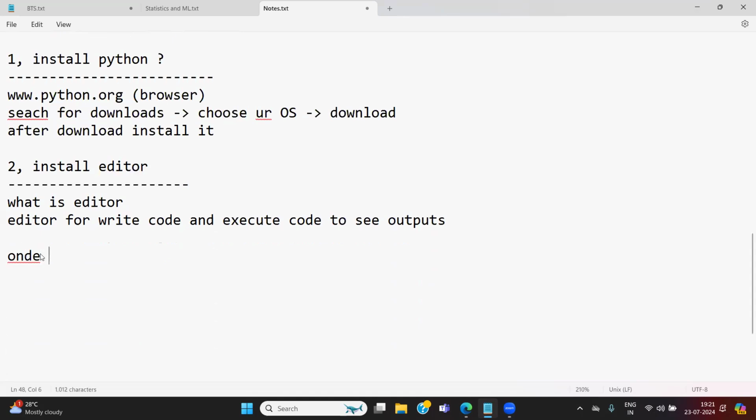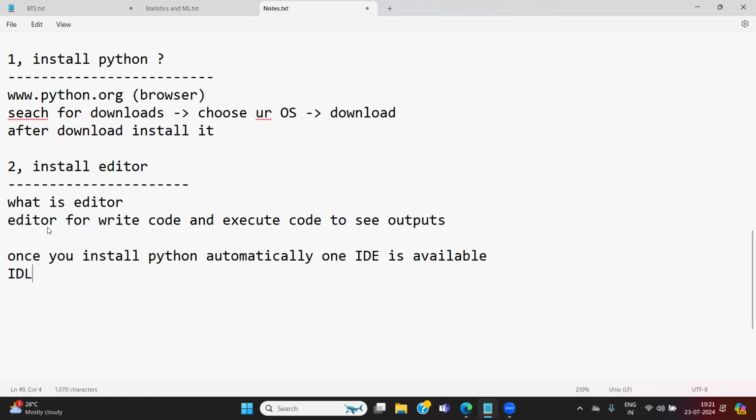Once you install Python, automatically one IDE is available. What does IDE mean?